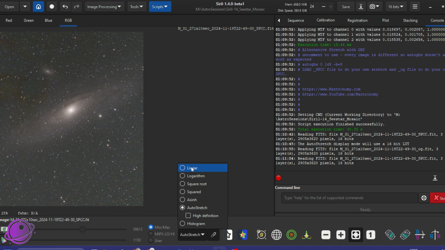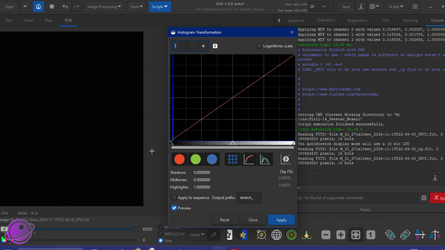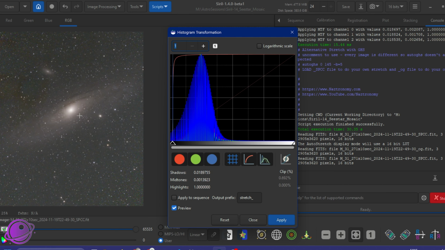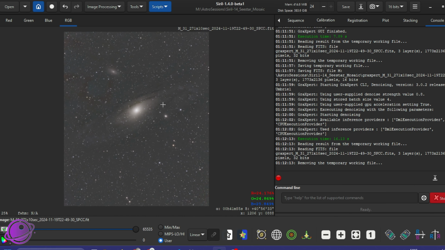You don't have to do auto stretch. I've also been playing with auto GHS, but it's a little bit harder to do because every image is different. But just to keep it simple for this video, you can just do an auto stretch here and play with the settings here. But this is just to give you an idea of how you can use the script to really quickly process your images from the Seestar pretty quickly.